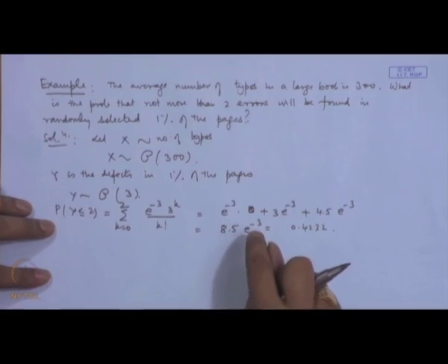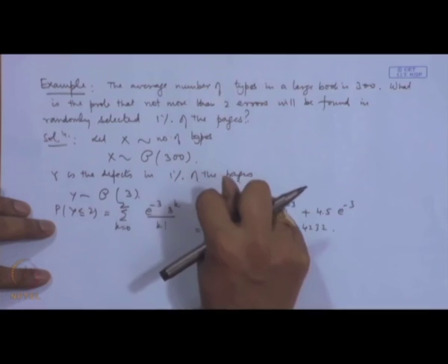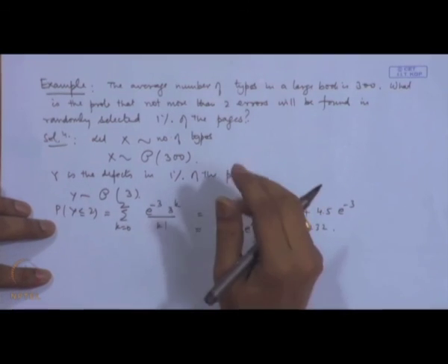So, we can evaluate by applying the assumptions of the Poisson process here. That means, we are assuming that the number of typographical errors in different pages or different areas of the book are independent. The probability of a typo in a small portion is proportional to the length or the area of that space of that page, and similarly the probability of more than one typo in a small area is negligible. Under that assumption, the Poisson process model can be applied here and we can calculate this probability easily.